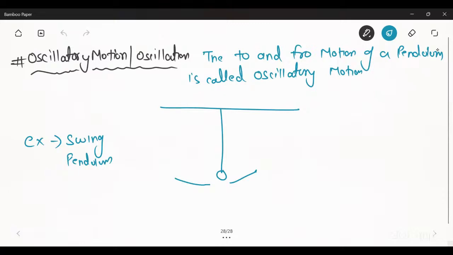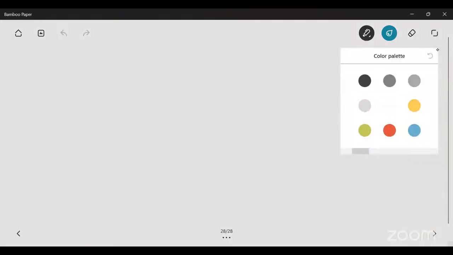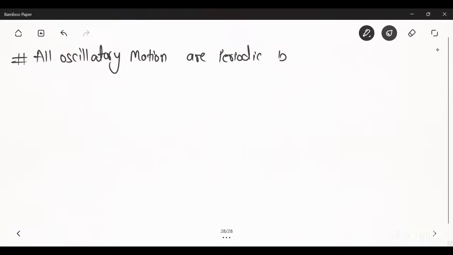Now a statement has come. All oscillatory motions are periodic, but all periodic motions are not oscillatory. So what is this statement?